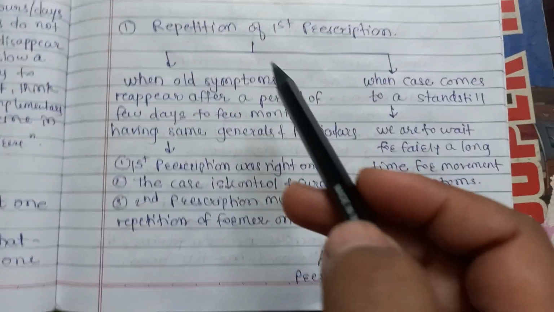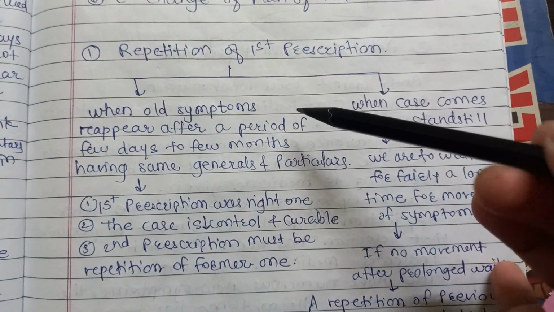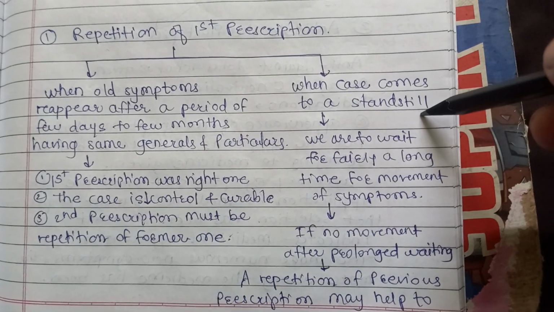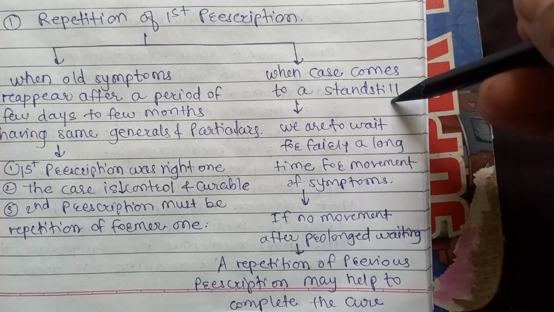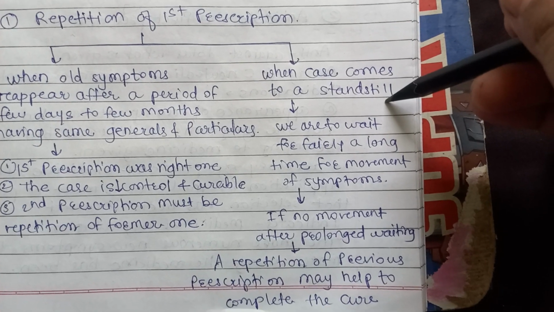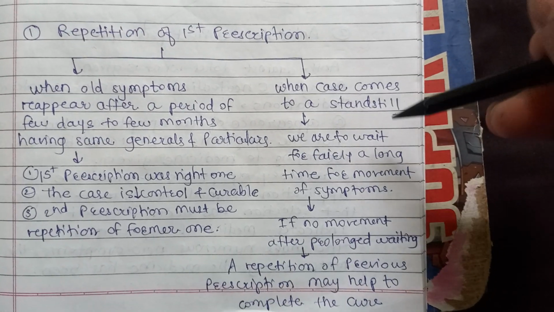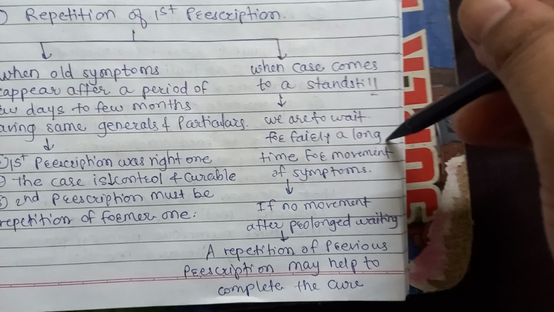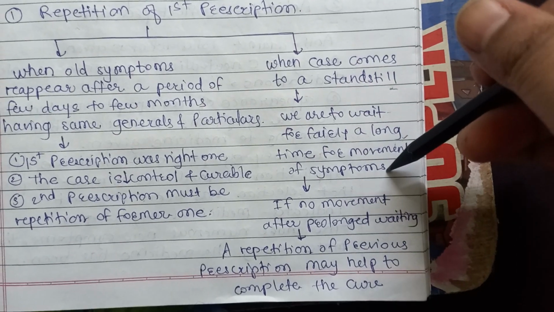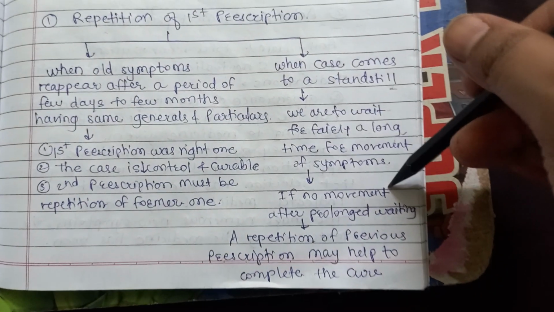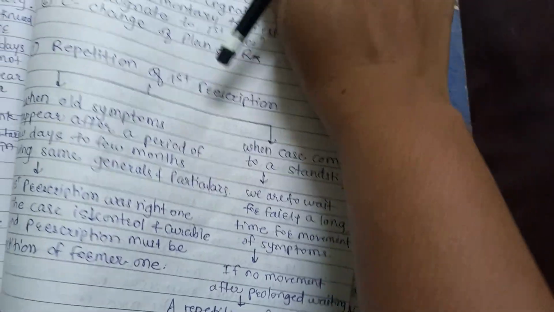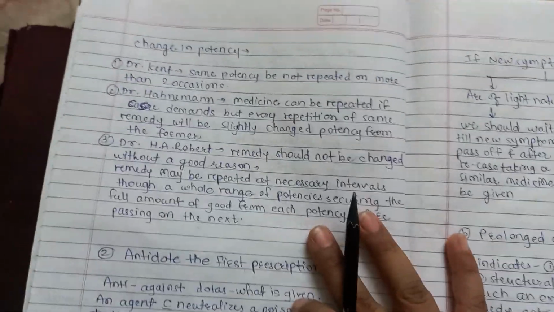So we have to repeat the medicine when the action of the first prescription has exhausted, and then the second case is when the case comes to a standstill. So when we have given a prescription, after some days the case does not recover or regress, then we have to repeat the first prescription. So we have to wait for a fairly long time for movement of symptoms, and if there is no movement after prolonged waiting, then our repetition of the first prescription may help to complete the cure. So this was the first prescription repeated.